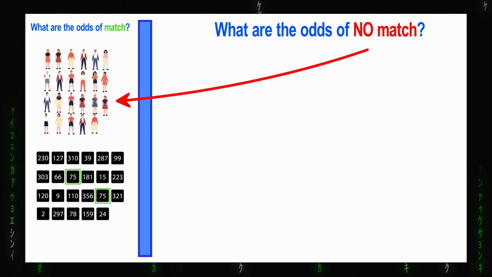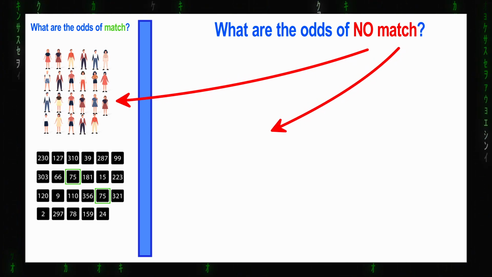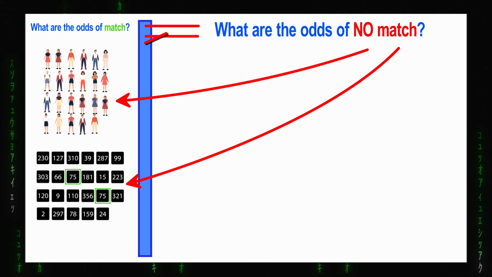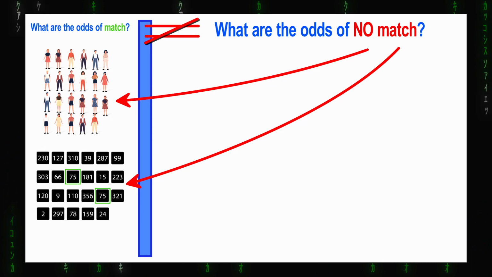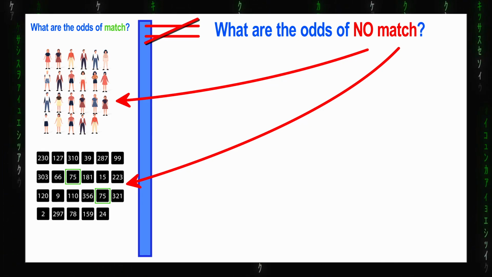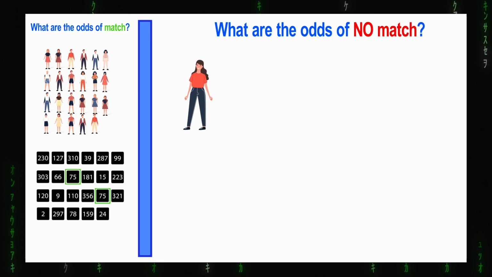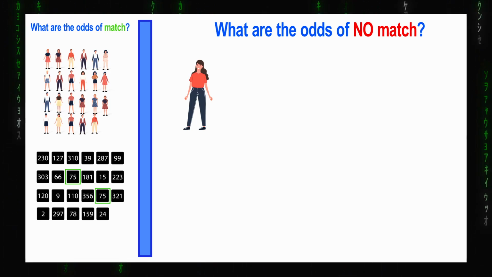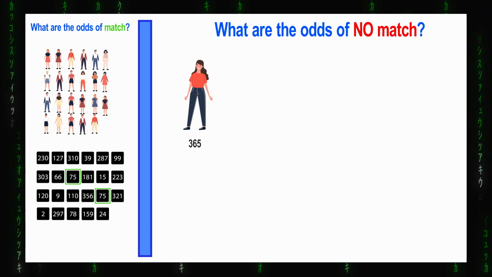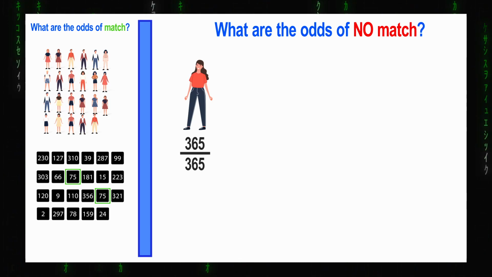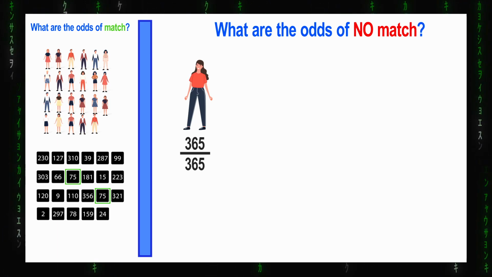Or, in other words, to stay true to our example, what are the chances that all dice throws will land on different sides? Because the outcome of this is mutually exclusive with the outcome we truly seek, calculating one will get us the answer to the other as well. So, our starting point is what are the odds of no one having the same birthday in a room with one person only? That's 100% or 365 in 365 cases. Because one person can have a birthday on any day of the year without worrying about a match.